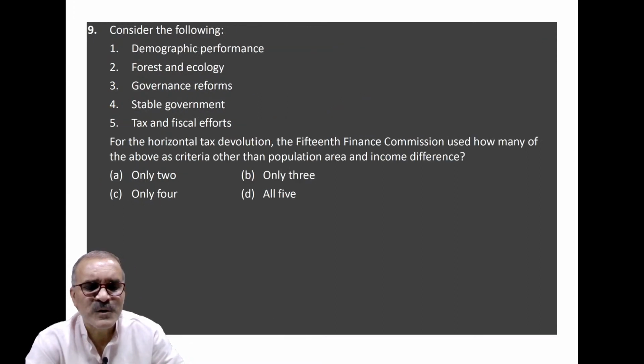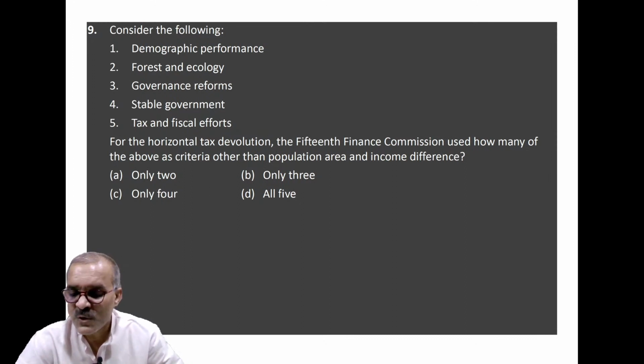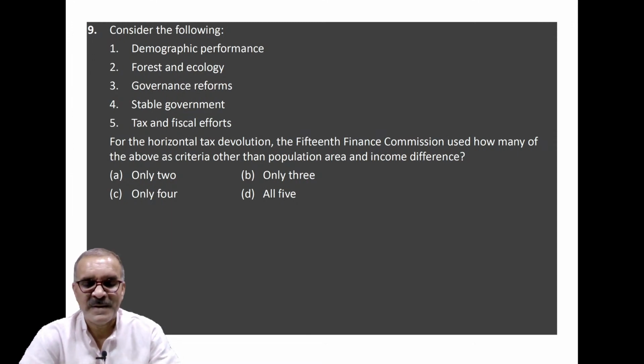The next question is on the formula which is used by India's Finance Commission to decide devolution of taxes from center to India's states. In this case, 4 of them are given here: demographic performance, forest and ecology, governance reforms, a stable government, tax and fiscal efforts.